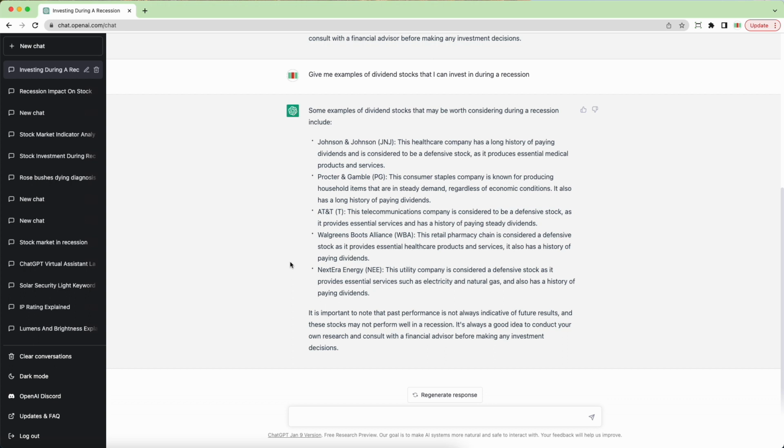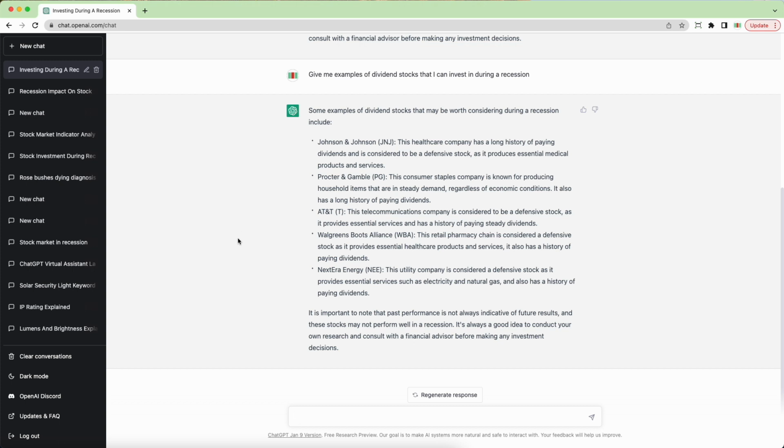So these companies have these stocks that have been around a while. They have a pretty significant history of paying dividends over time. In fact, I think if we look at all of these, they would be considered dividend stock aristocrats, where they've been paying dividends consistently over at least the past 25 years.